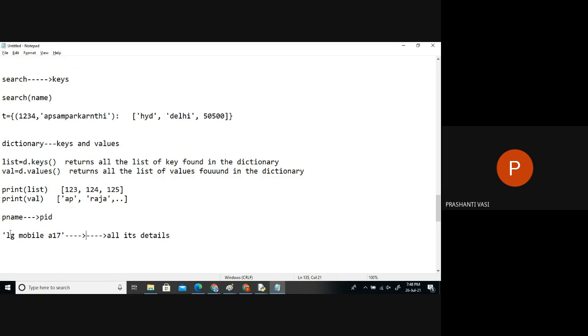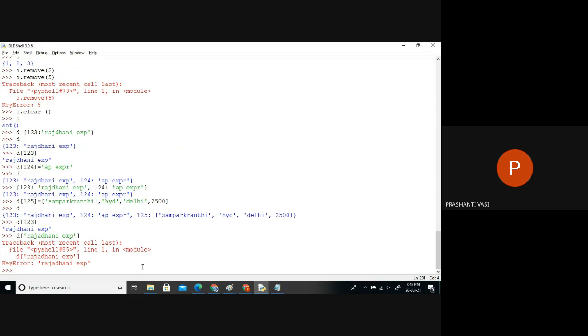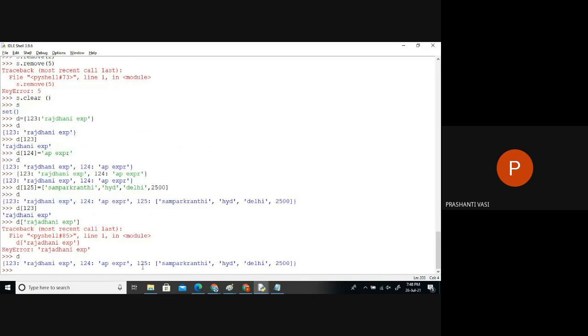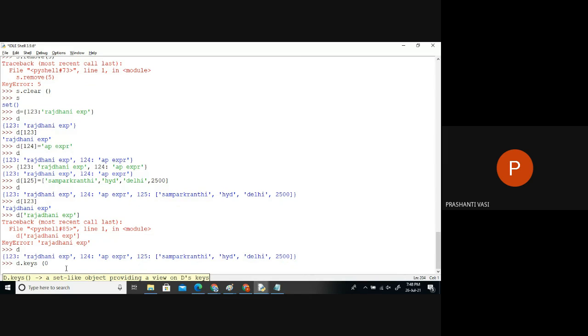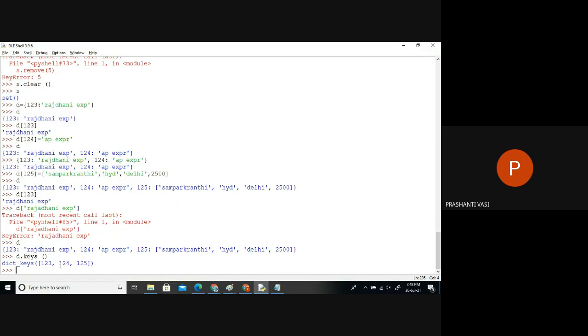So we'll see, based on the values, can I search for a key or not? Generally it is not possible, but indirectly we can do that. I'll show this one also. Here we have a dictionary with a lot of keys and values. If I call dictionary dot keys, the function called keys, what did I get here? Only the train numbers, only the keys. So if you want to have a look at the keys, we can get them.